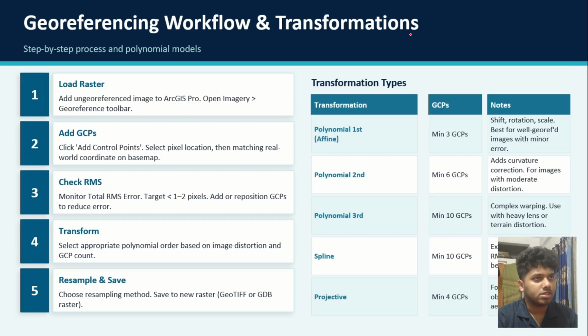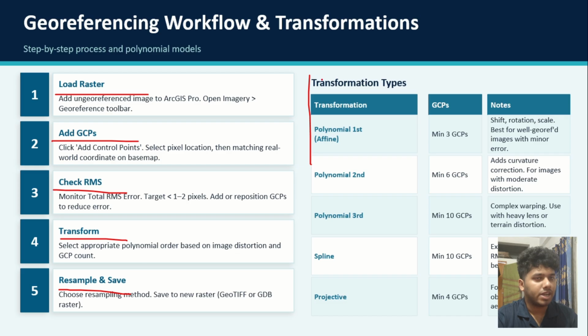And what is the process? We will see practically what the process is later, but let's just recall it now. First of all, load the raster, add the GCPs, check the RMS, transform, resample and save.